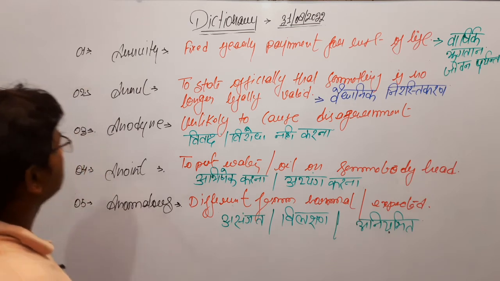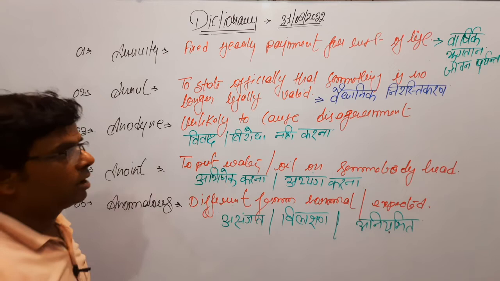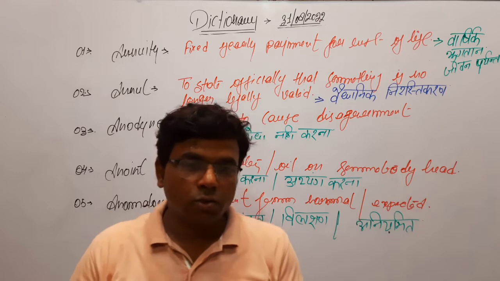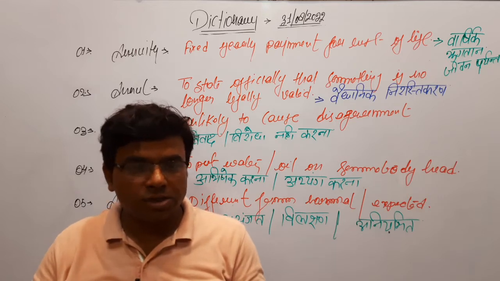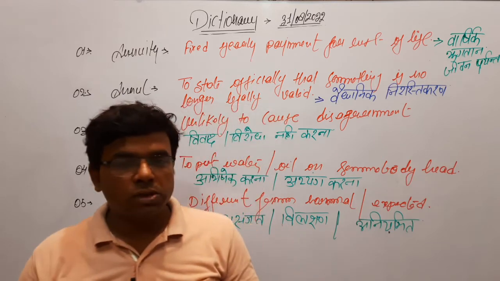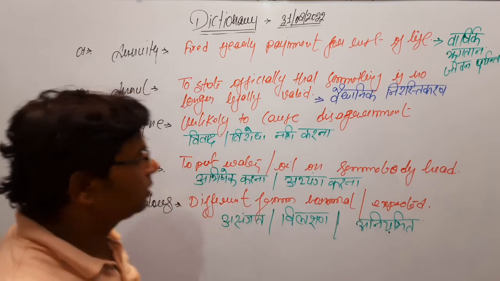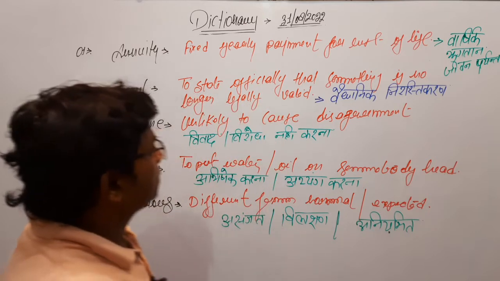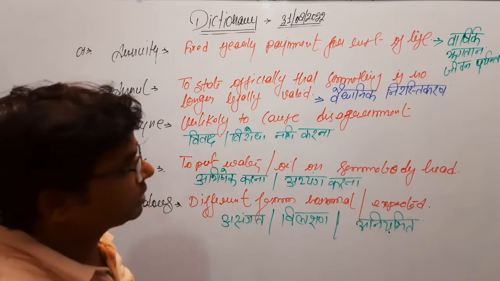So the first word, annuity, means a fixed yearly payment for the rest of one's life. That means there is a contract between the person or individual who is receiving the money and the organization which is giving the money. There is a contract between the two legal entities that this amount of payment will be given to you for the rest of your life.